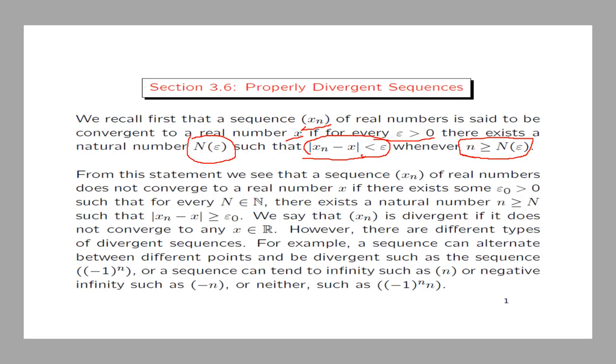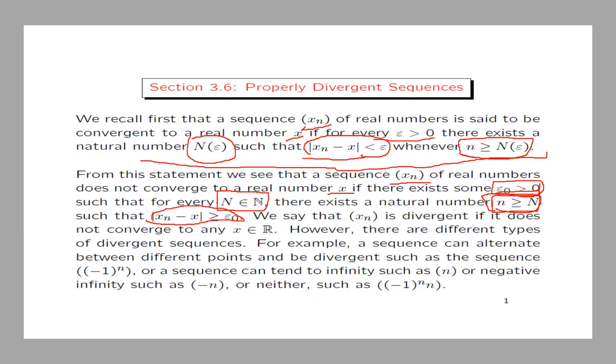Now, from the definition of the convergence of a sequence, we see that a sequence xn does not converge to a real number x if we can find at least one epsilon 0 bigger than 0, such that for every natural number capital N, there exists at least one natural number small n bigger than capital N, such that the distance between xn and x is bigger or equal to epsilon 0.